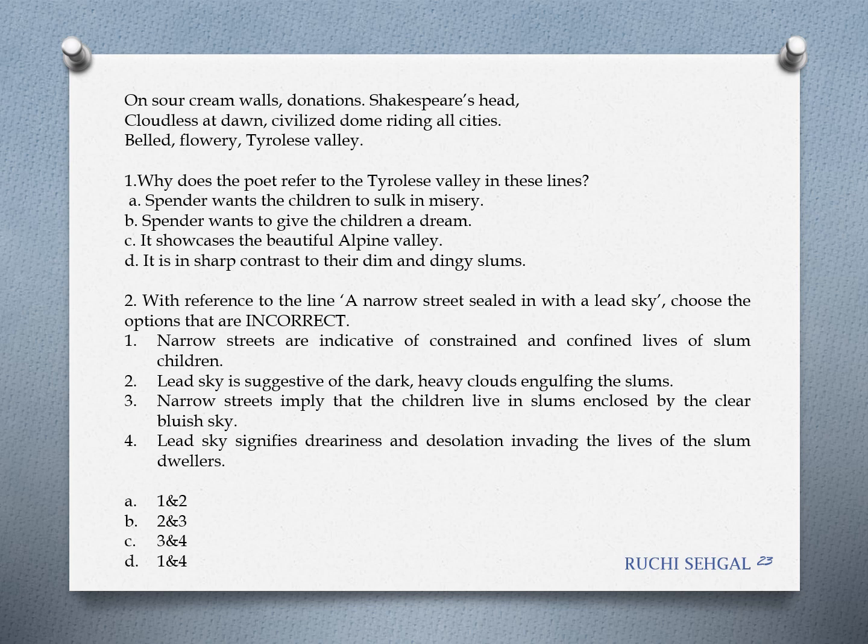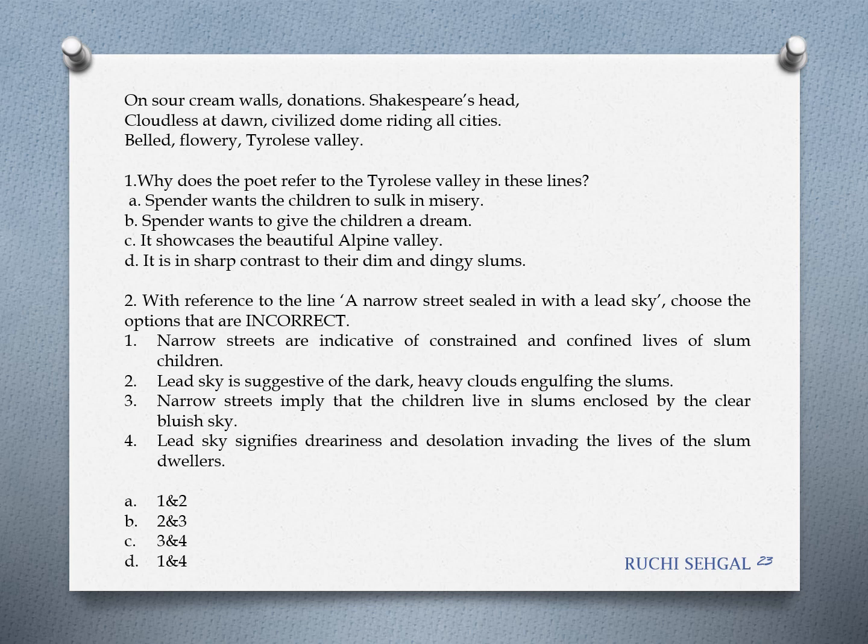Next question. With reference to the line, "a narrow street sealed in with a lead sky", choose the options that are incorrect. Now you have to understand the option that is incorrect. So if you look at the first one, narrow streets are indicative of constrained and confined lives of slum children. Yes.